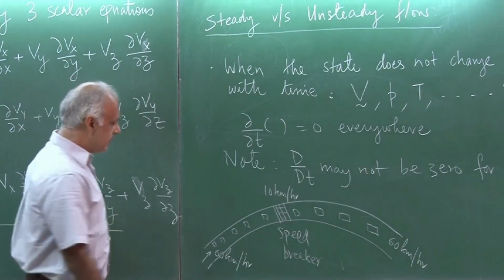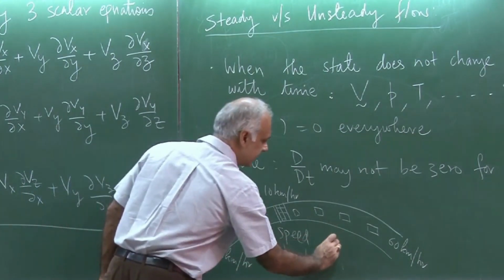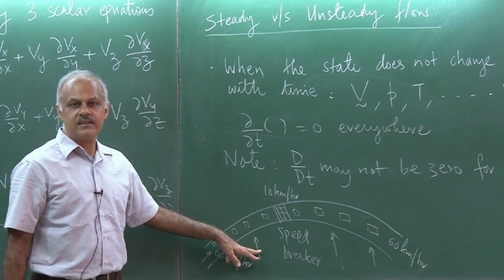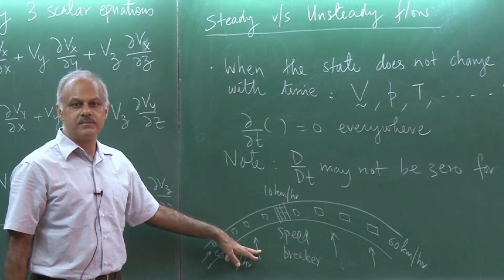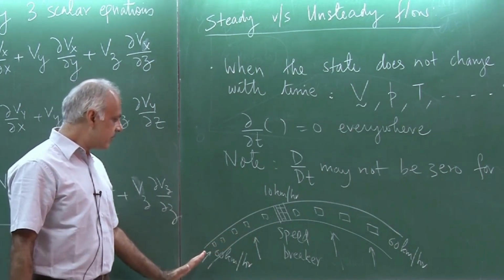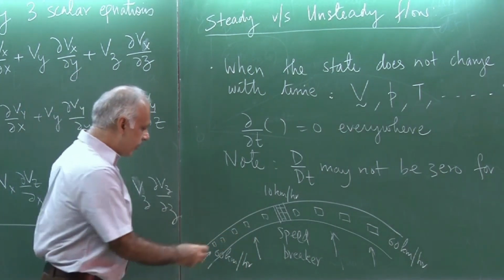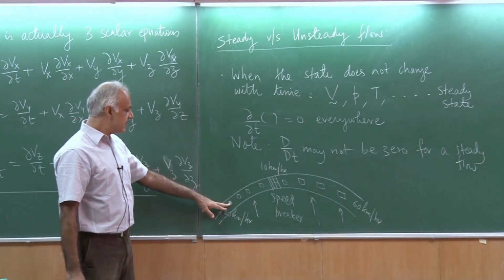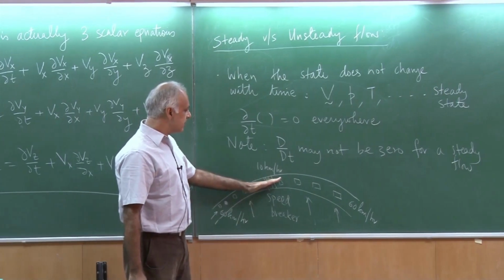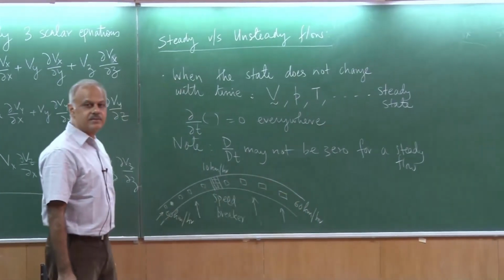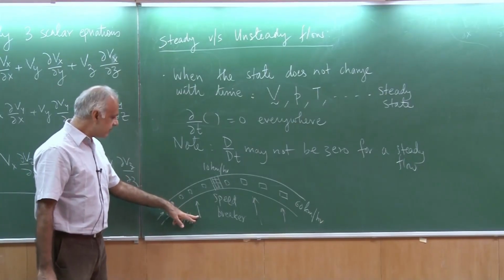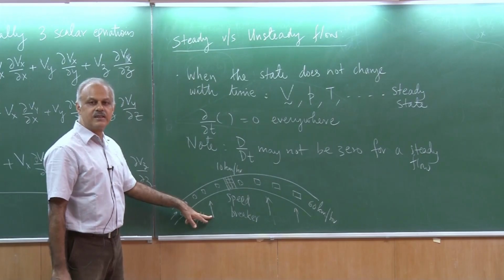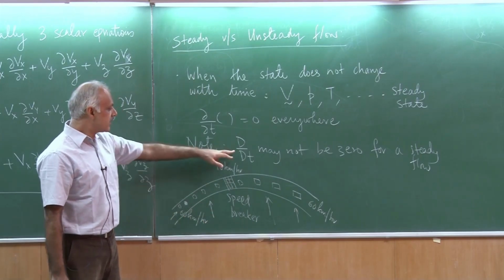But if I position myself at any location, then at each and every location the speed is not changing with time. Okay? So what is happening is that if I am a Lagrangian observer, I follow, let us say, this particular vehicle, then its speed reduces and then increases again. But if I station myself as an Eulerian observer, then of course things are not changing with time, they are constant. So that is what is being said here.